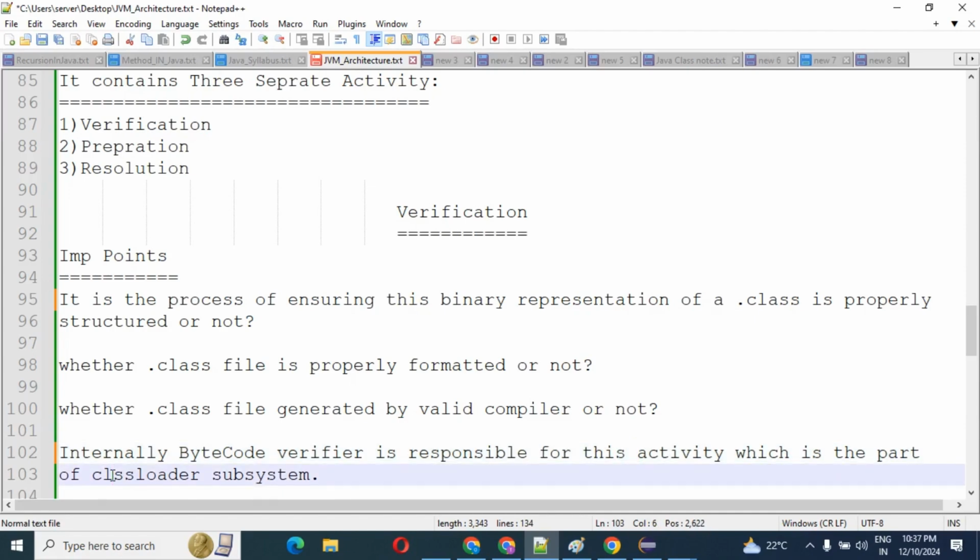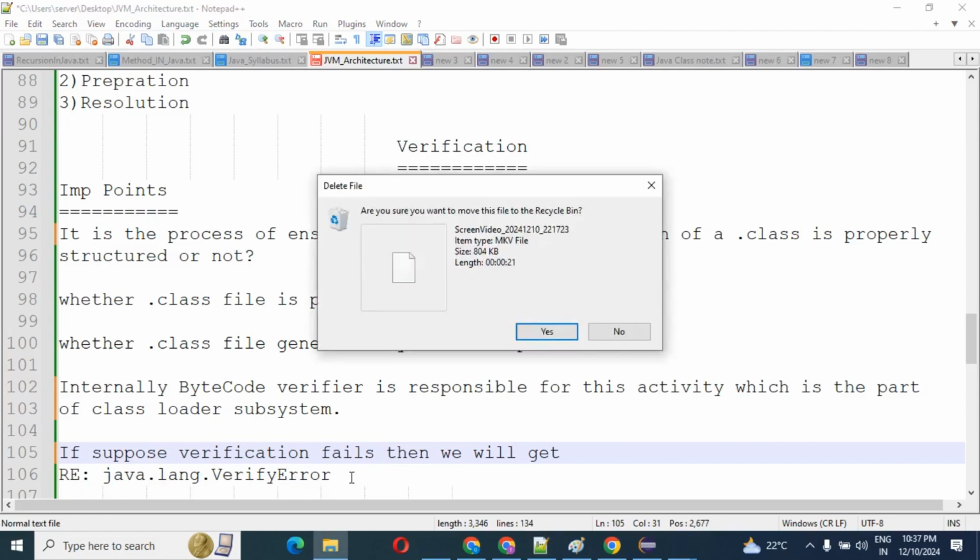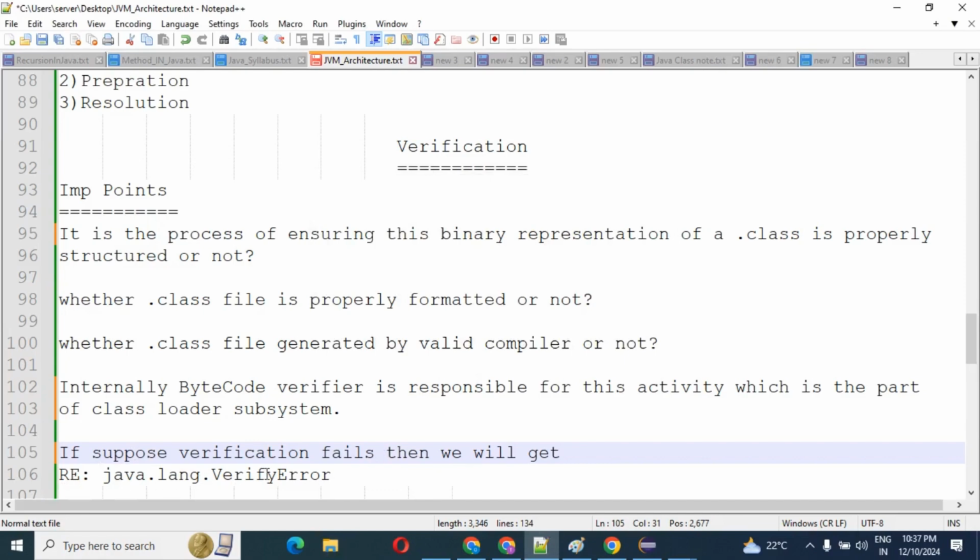This I have already explained as well. If verification fails, then we will get a runtime exception, java.lang.VerifyError. When you get any error, at that time you will get this type of error message.